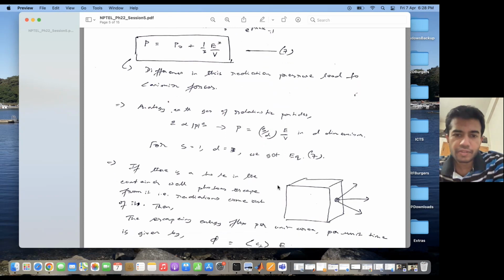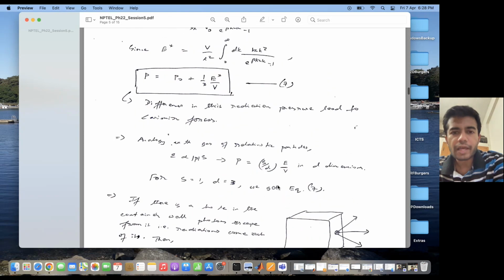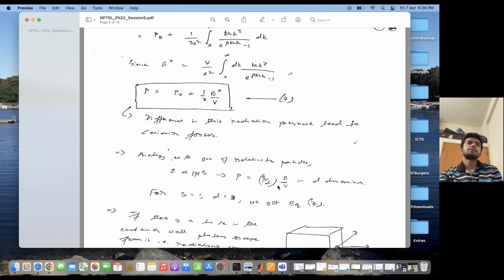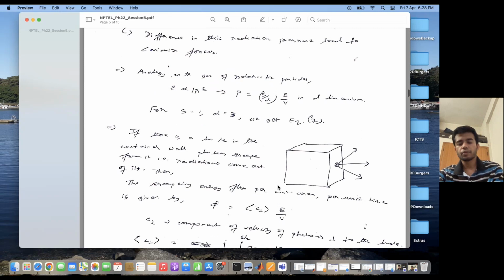So what can happen as a result of the pressure? Since the radiation is exerting pressure from inside on the walls of the container, if I make a hole in the wall, then radiation comes out of this hole. If I have a light source in a box and the box is completely opaque, the light would not come out.